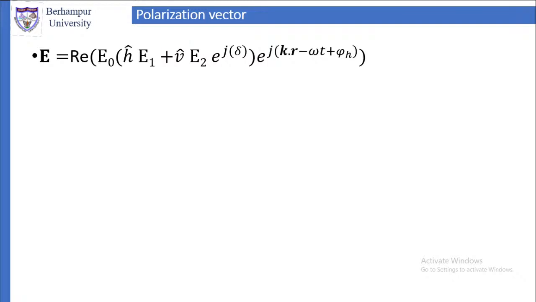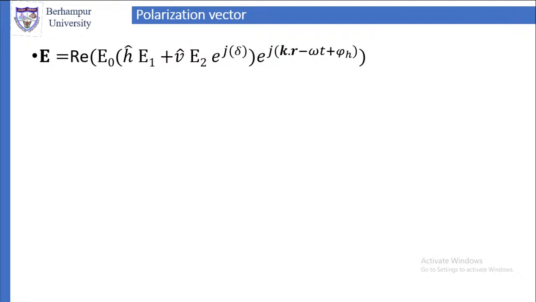But we know E is equal to the real part of E0 into e^{j(k·r − ωt)}. That we know. Now for the E0, we are writing it like this: the real part of E0 (ĥ E1 plus v̂ E2), because E0 we have written as ĥ E_H plus v̂ E_V. In that form we have written it, so that we are rewriting it in another manner.